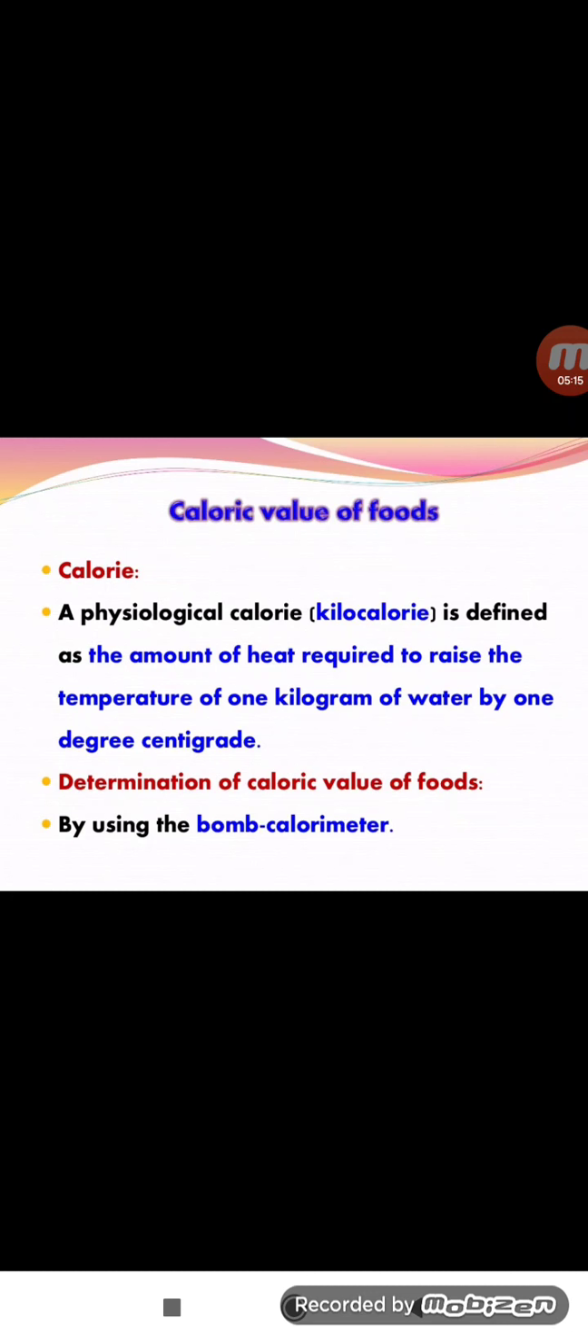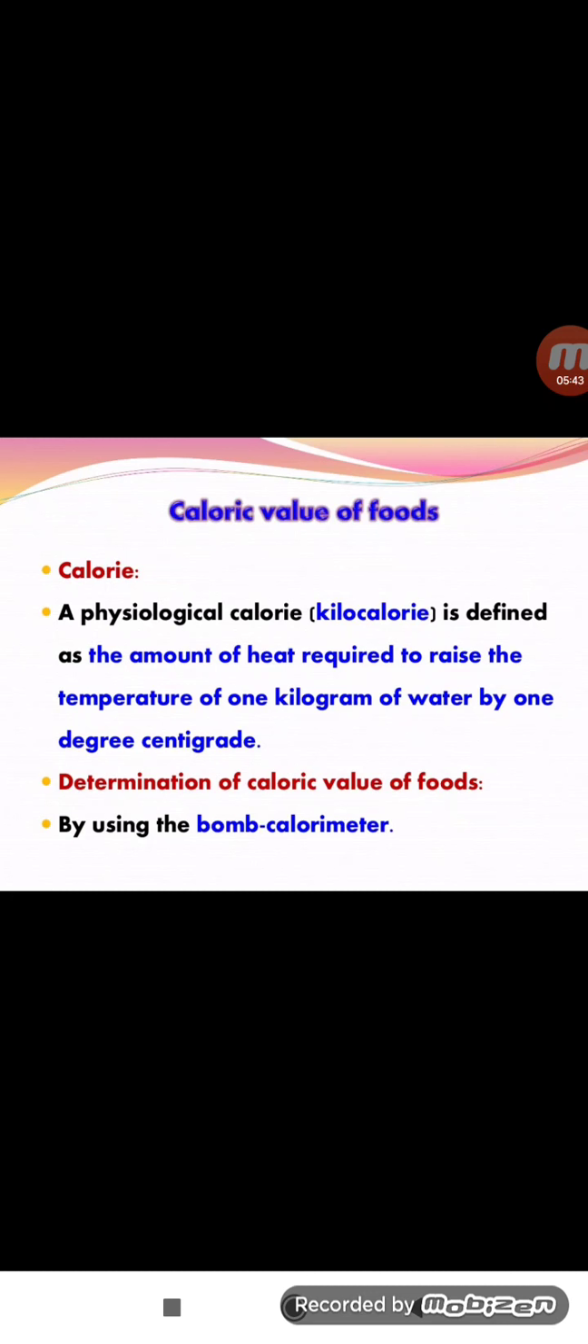For example, water is placed at 1 degree centigrade. How much water? 1 liter of water, or 1 kg of water, is placed at 1 degree Celsius. The next, 1 degree Celsius converts to 2 degree Celsius. For the same amount of water, how much energy is required?